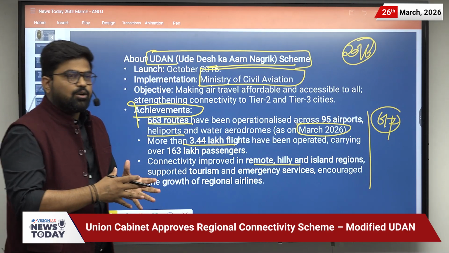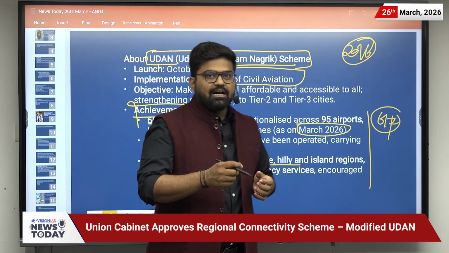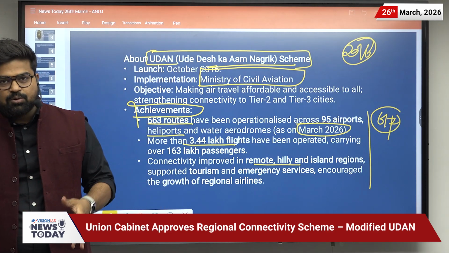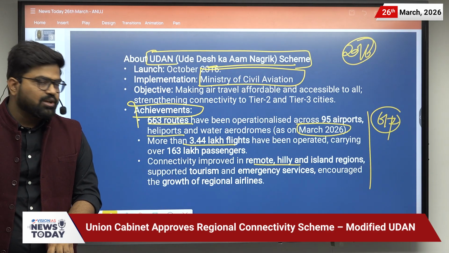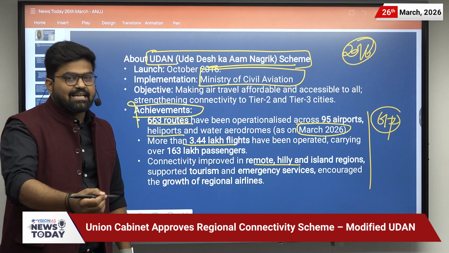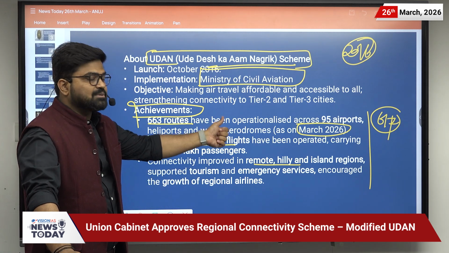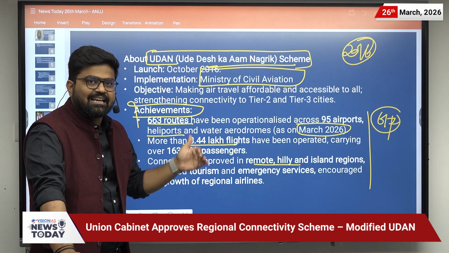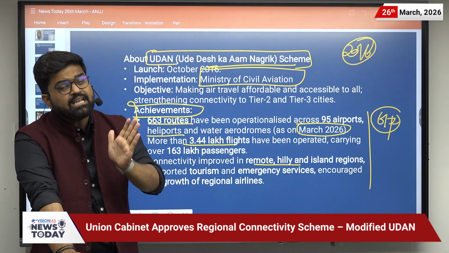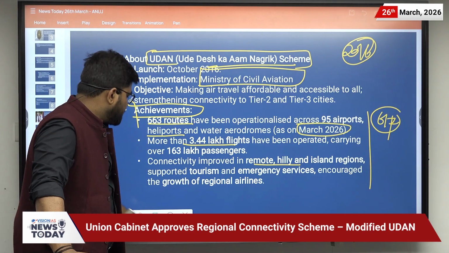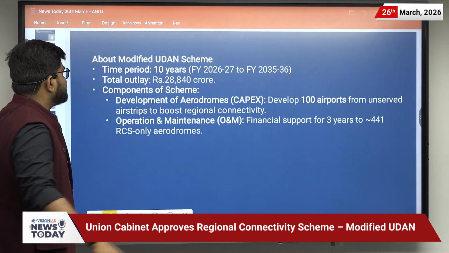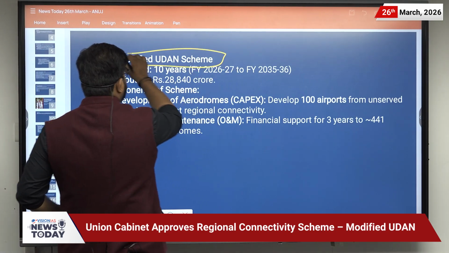Then the operational companies, which are operating the flights to a particular UDAN airport, are not operating that flight after the subsidies are not given by the government, and there have been complaints regarding the delay in the payment from the government side. Okay. Now let us discuss what the modified UDAN scheme is and what changes it brings.